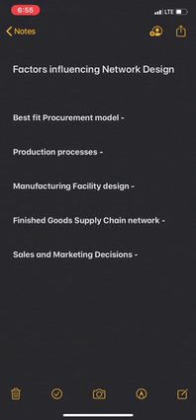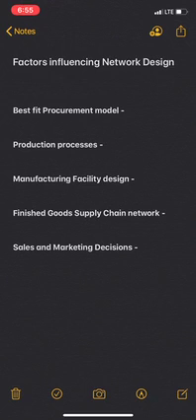Then in finished goods supply chain network: number of warehouses, location, size of warehouses, inventory flow and volume decisions, then transportation. These points are taken into consideration. And lastly, sales and marketing decisions: sales channel and network strategy, then sales pricing and promotions, order management and fulfillment process, service delivery process. These types of decisions are taken into consideration in sales and marketing decisions.